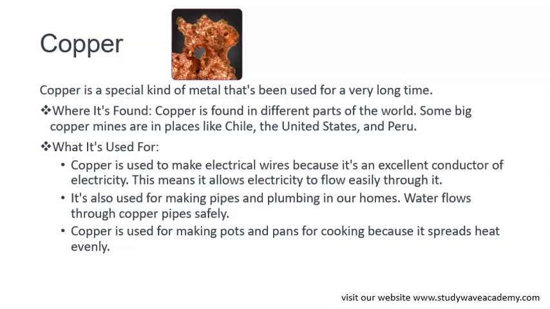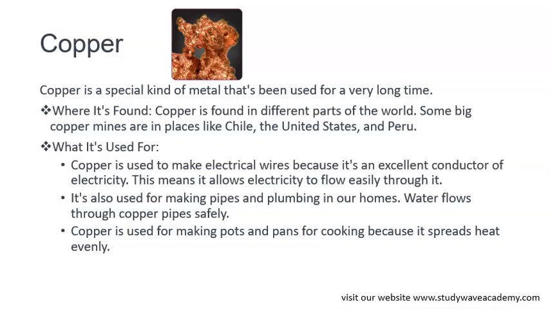It's also used for making pipes and plumbing in our homes, and pots and pans for cooking because it spreads heat evenly. Okay?